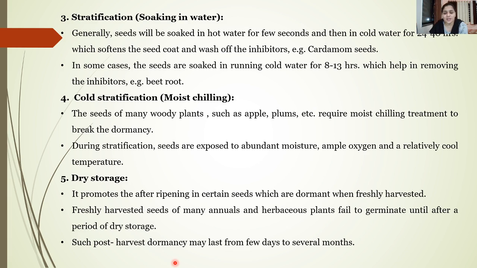Some seeds need a dry storage period wherein they can rest, and then only are they able to germinate. Such post-harvest dormancy may last from a few days to several months. Depending upon the variety or species, some may take a few days and some may take several months.